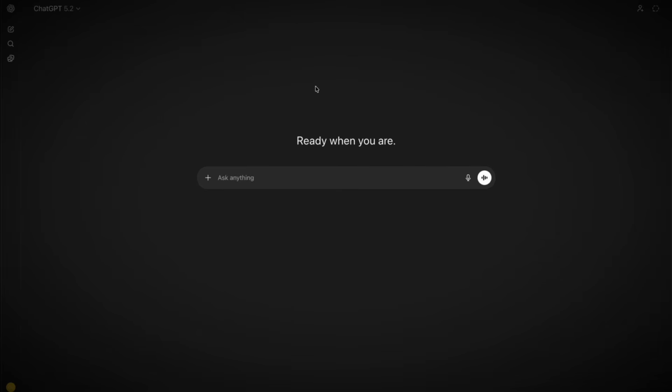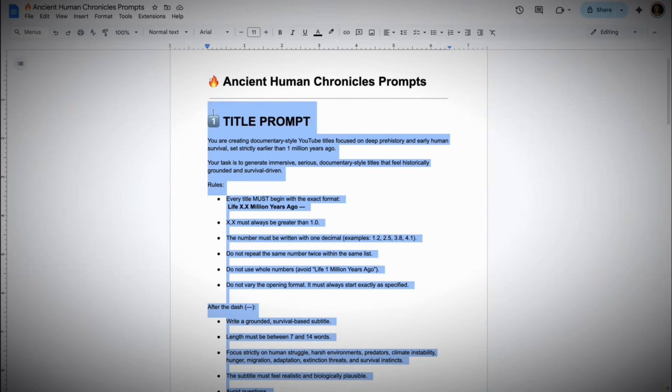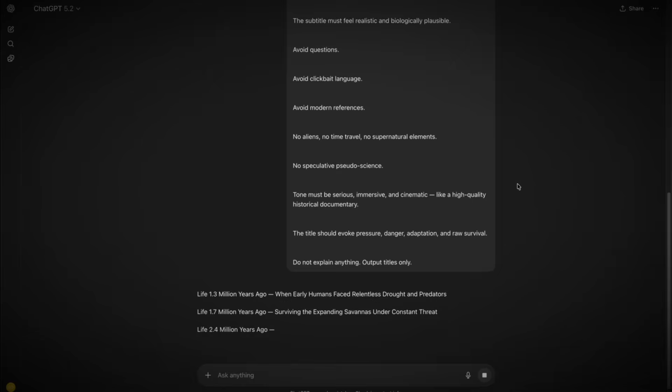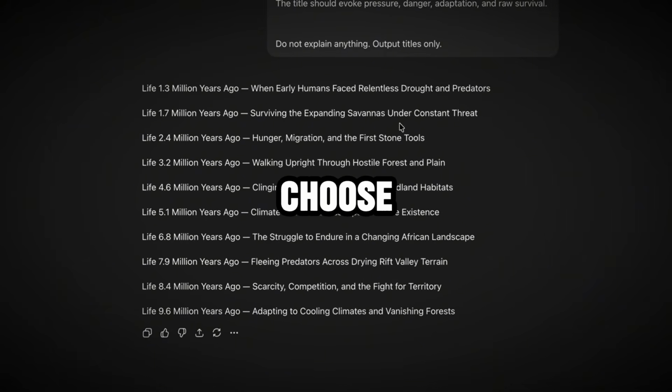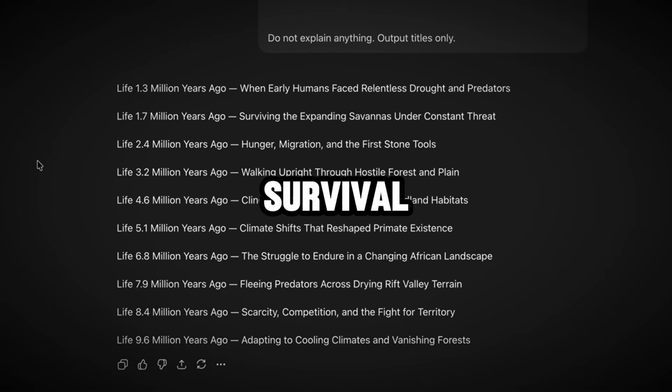Open ChatGPT. Go to the document linked in the description. Copy the title prompt from that document. Paste it into ChatGPT. Hit enter. Generate 10 to 20 title options. Read each one out loud. Choose one that feels cinematic, triggers curiosity, sounds dramatic, and matches prehistoric survival theme.